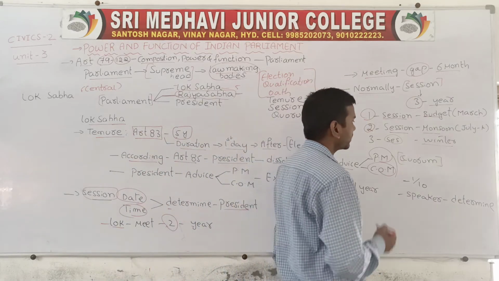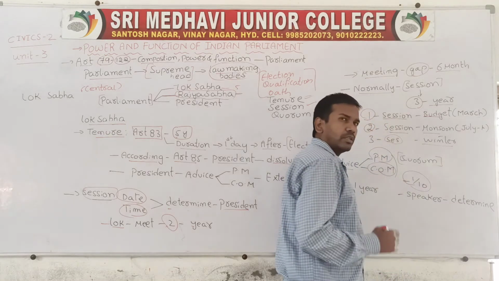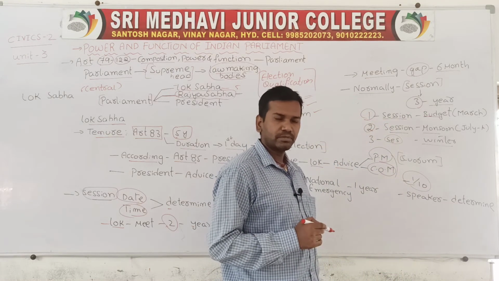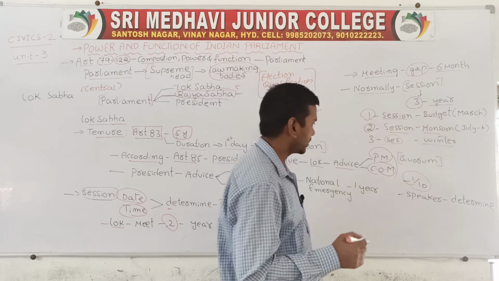Now what is the minimum strength which is required? The total minimum strength which is required to conduct the meeting is nearly 1/10. 1/10 of the members is required to conduct the meeting. Okay, this is one point.